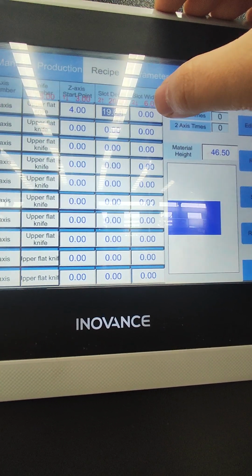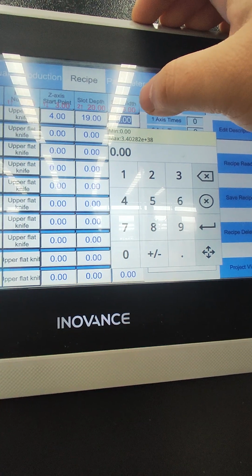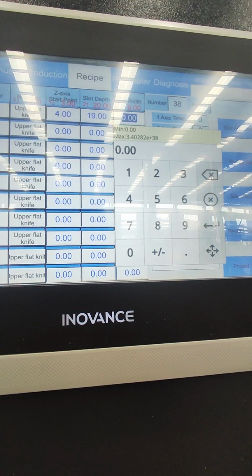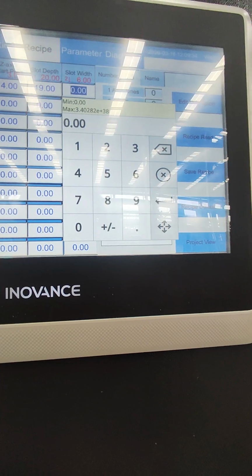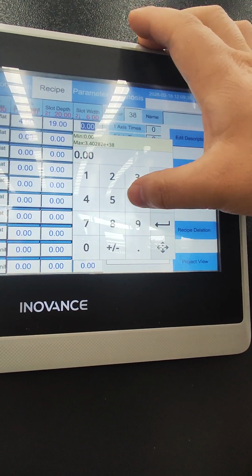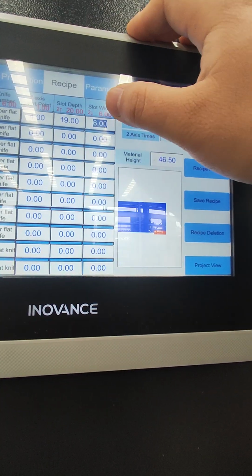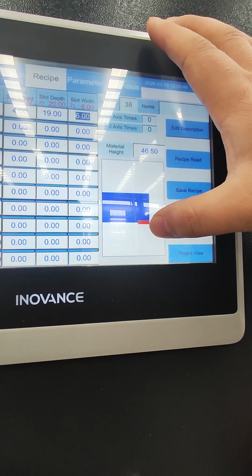Slot width is 4 millimeter, but as the knife thickness is 6 millimeter, here we have to input 6 millimeter. Okay, so now we can see we have the first slot.